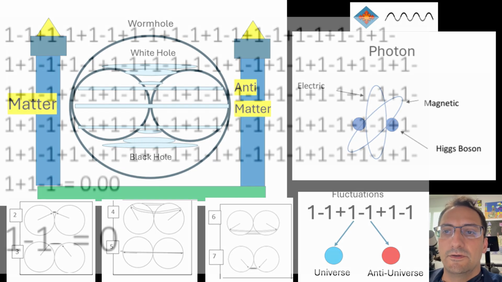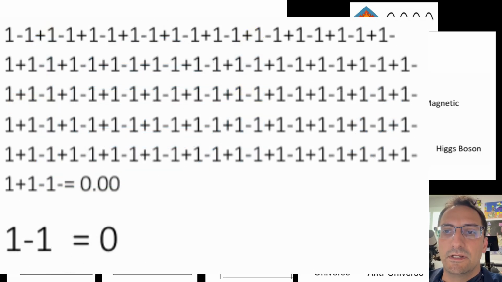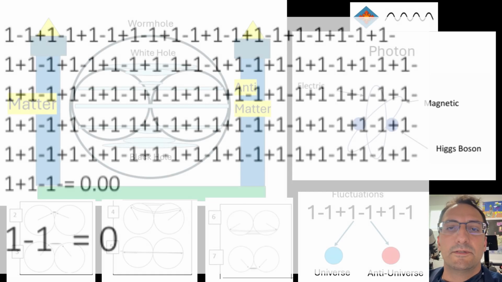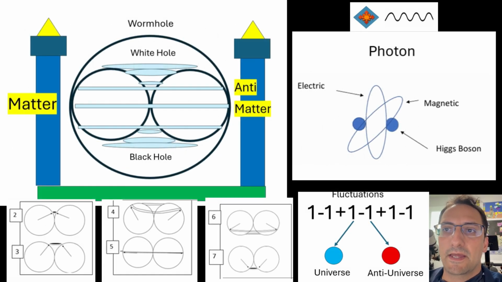The matter universe has a positive energy, while the antimatter universe has negative energy. In the same way that 1 minus 1 equals 0, all the matter and antimatter universes throughout infinity add to nothing, to absolute zero energy. Despite there being several matter and antimatter universes, they all add to nothingness. From nothingness, everything is created.